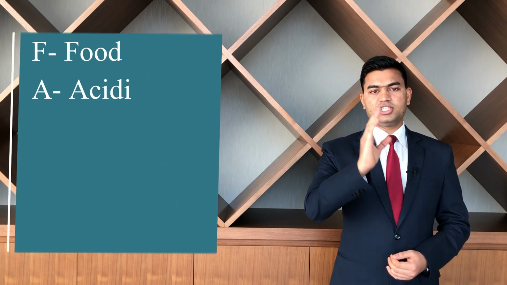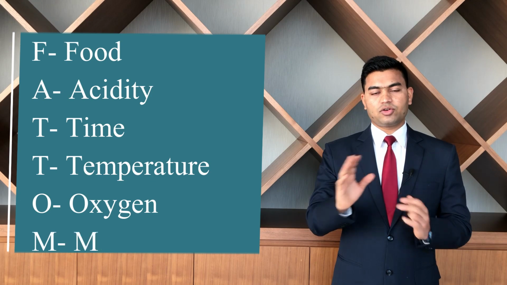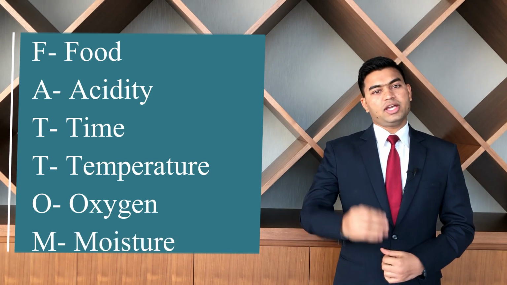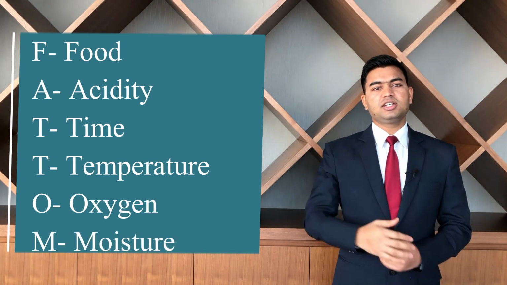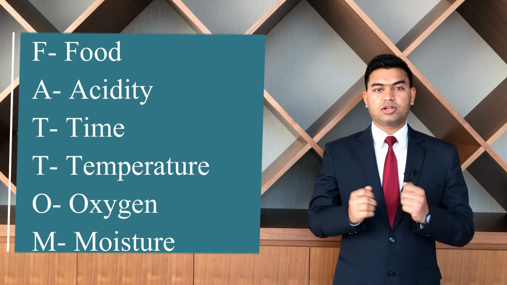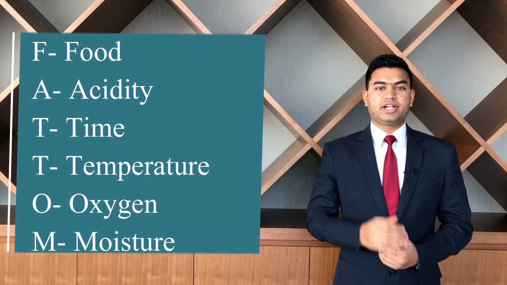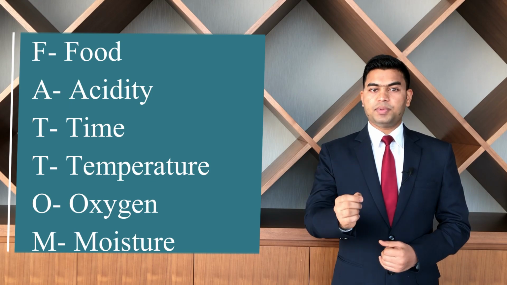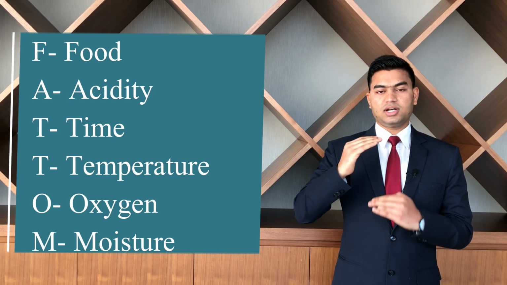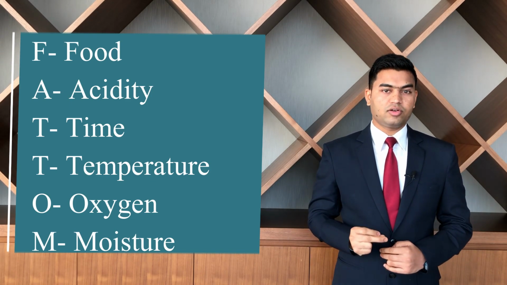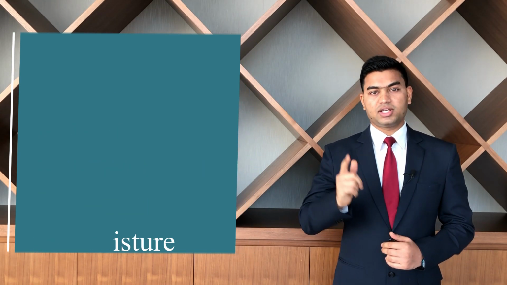So these are the factors which affect the multiplication of bacteria. The abbreviation is FATTOM. Number 1 is food. If you reduce the food, the microorganisms will not grow. Acidity: if you increase the acidity, the bacteria will also not grow. Time, temperature. The temperature is very essential. If you keep the food at room temperature, the microorganisms will start growing and multiplying fast.